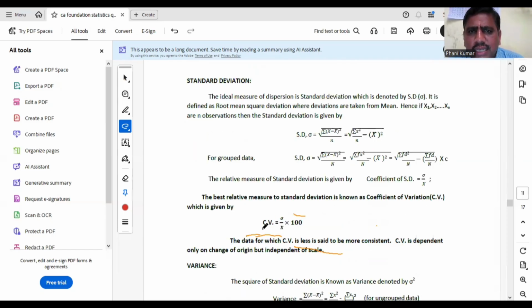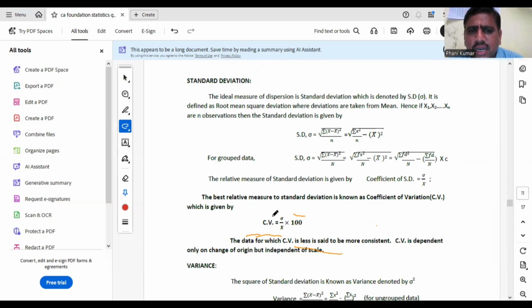Next important one is standard deviation, which is the ideal measure of dispersion, and it is denoted by sigma. Sum of squares of the deviations is considered here. Sum of squares of the deviations from mean only is considered. That means the sum of squares of the deviations from arithmetic mean is minimum. So SD is calculated only by mean. Almost all the properties satisfied by mean will be satisfied by SD. So SD formula you already know. I have just given it here. Please go through that one.